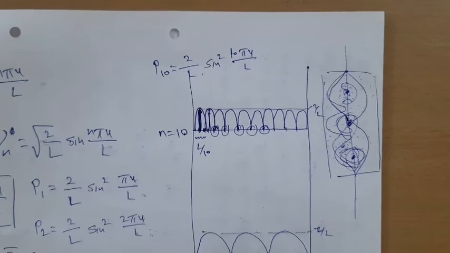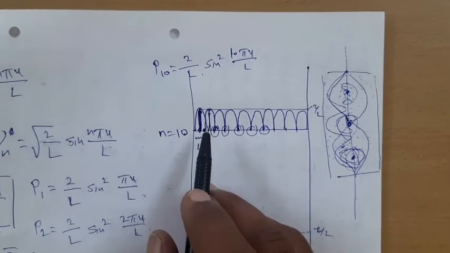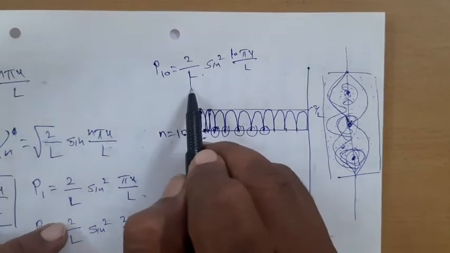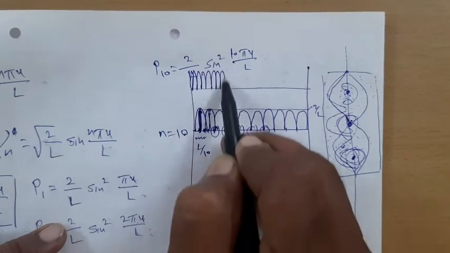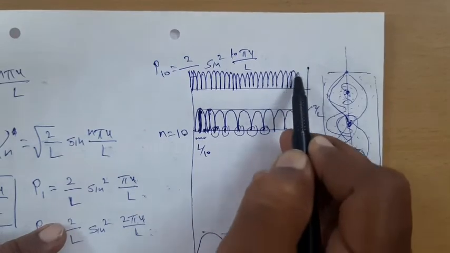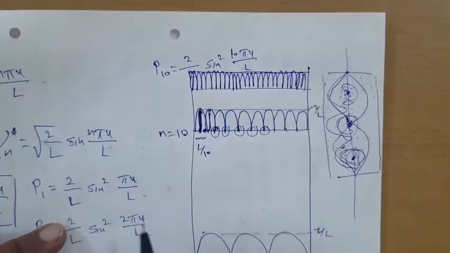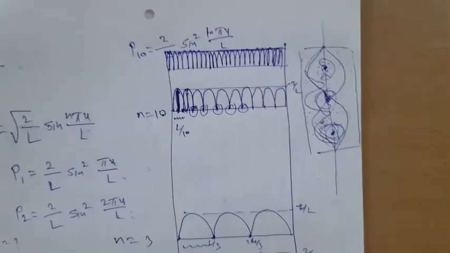Now imagine that n is a very large number, it is 100, it is 1000, it is 10,000. Then you will observe that there will be so many probability zones of very narrow, very small regions, and if I observe the probability distribution, it looks like the uniform probability distribution.